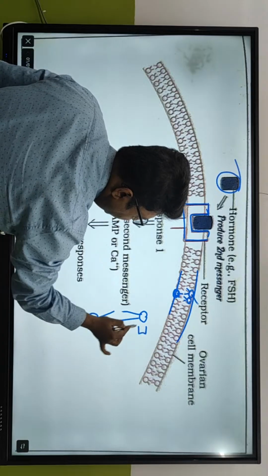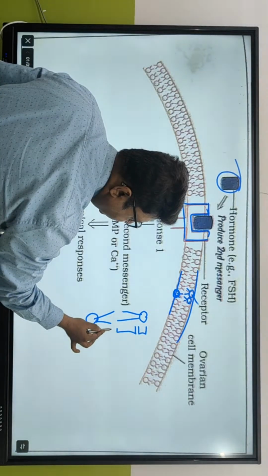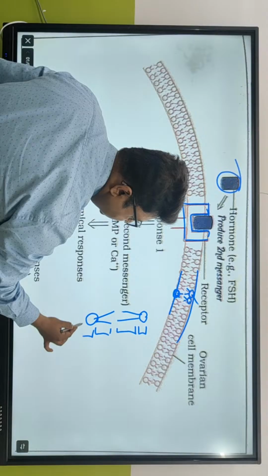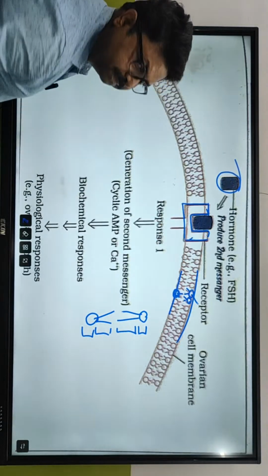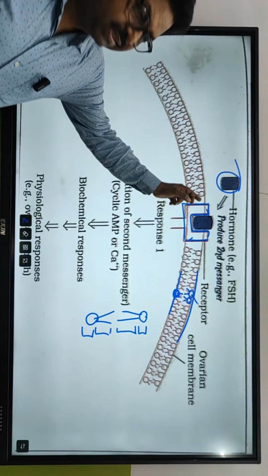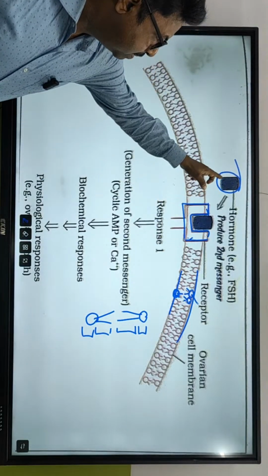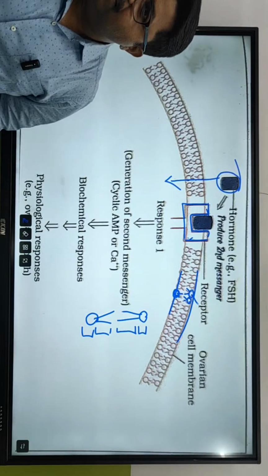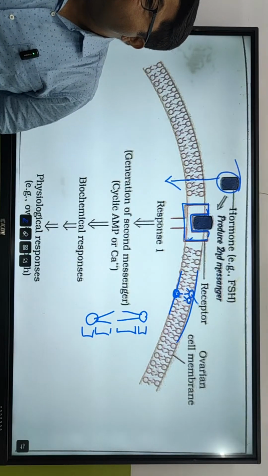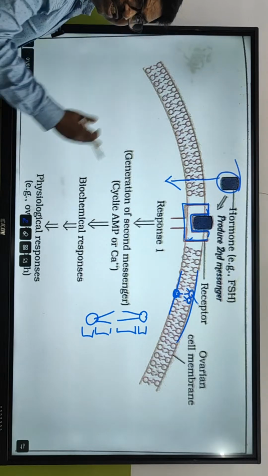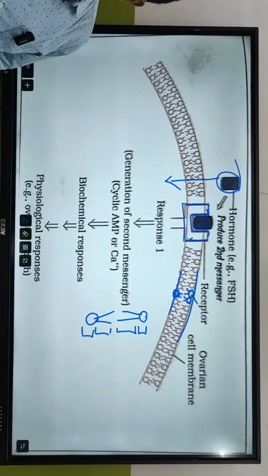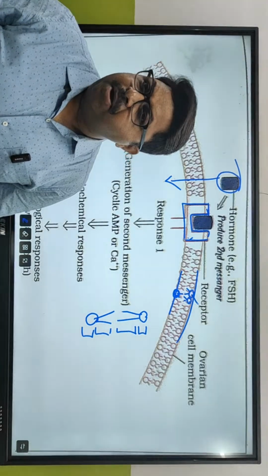This is the polar head of the lipid. This is a non-polar tail of the lipid. Fine. So they have got some receptors associated over here on the cell membrane. Now why does FSH need a receptor? Because it won't be able to pass straight through the lipids. So is it lipid soluble or lipid insoluble? Yes, great. FSH is what kind of hormone? Peptide or non-peptide? It's a peptide hormone.